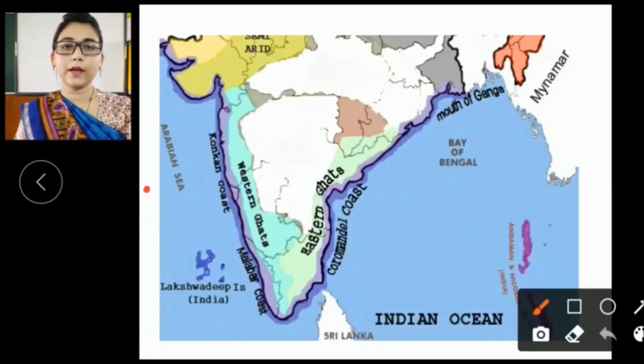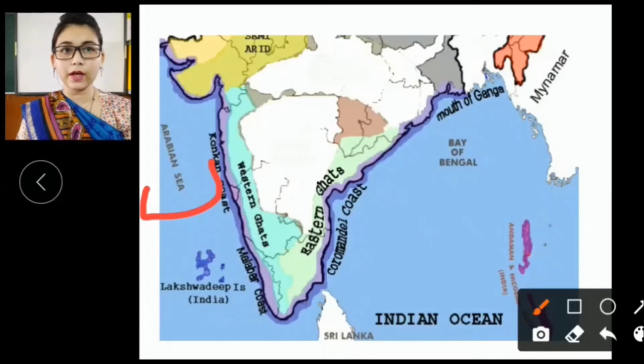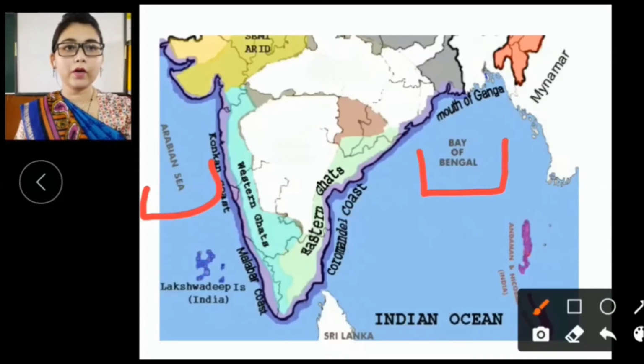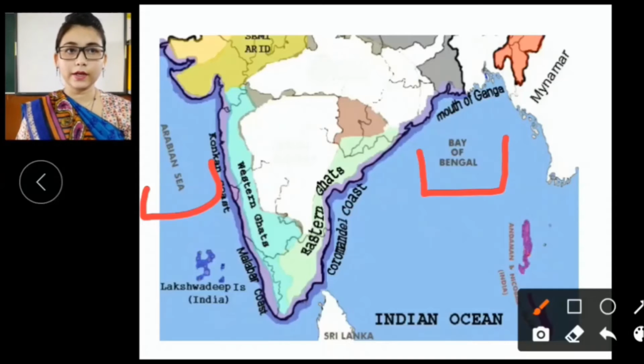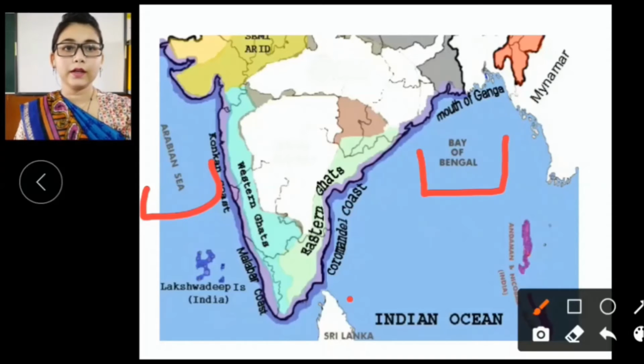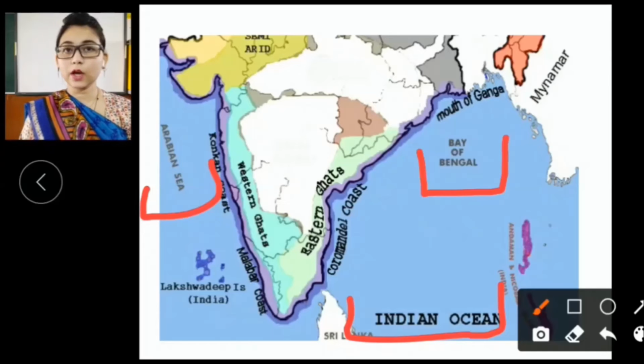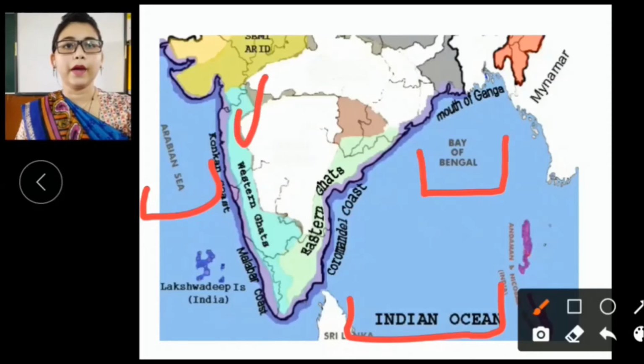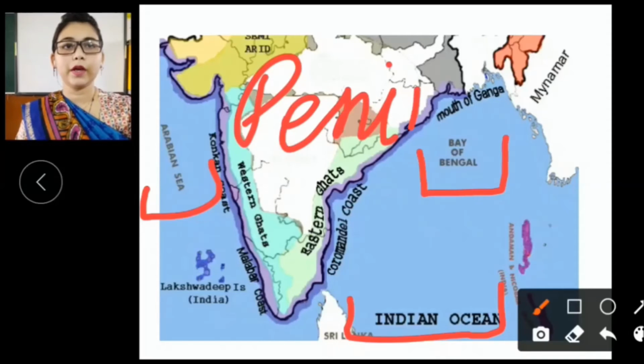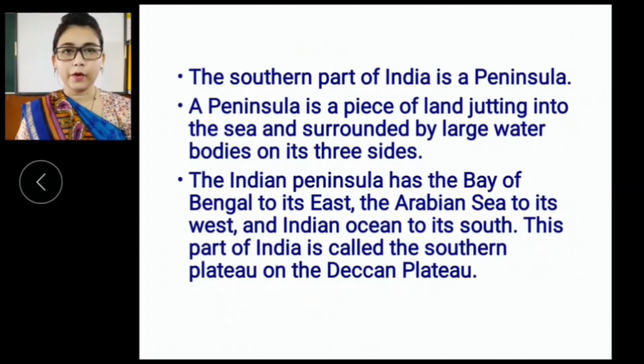Students, here you can see the Arabian Sea to the west of India, the Bay of Bengal to the east of India, and the Indian Ocean to the south of India. So that is why it is called a peninsula. Third point, students, the Indian peninsula has the Bay of Bengal to its east, the Arabian Sea to its west, and the Indian Ocean to its south.